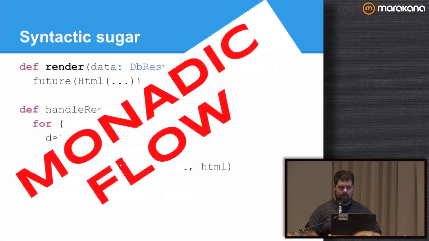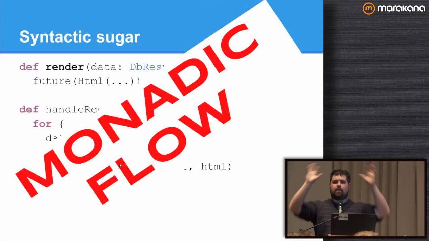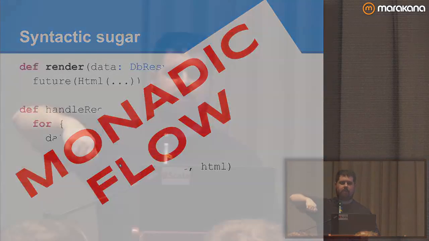Okay? Monadic flow is kind of what I'm calling this. The fact that we can do this is because we have a monad against futures. For those of you who aren't familiar with monad, it's a really funny term. It comes from category theory. We'll talk about that specifically, but there's essentially an interface on future that allows us to use for expressions in this style. Okay, and this is a flow, a sequence of operations. Monads are actually more powerful than just defining flows, but that's what this pattern is. Okay. So what is it?